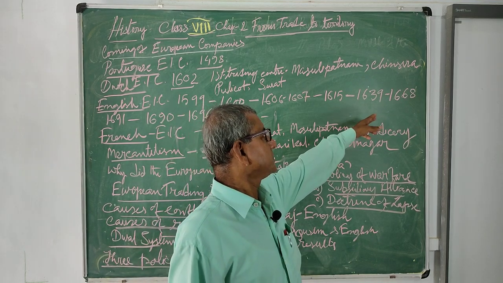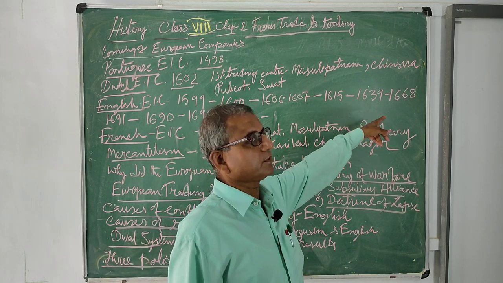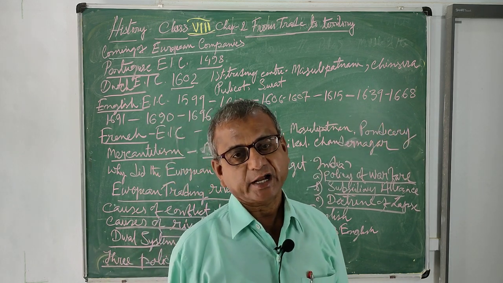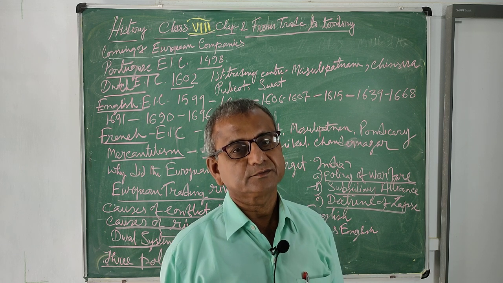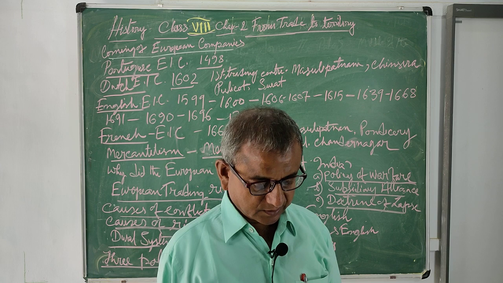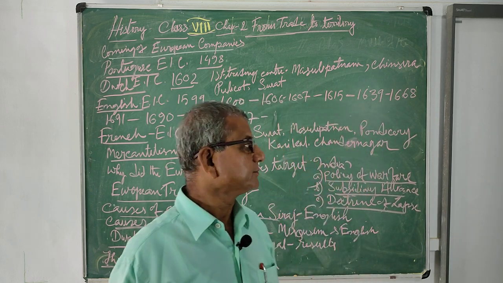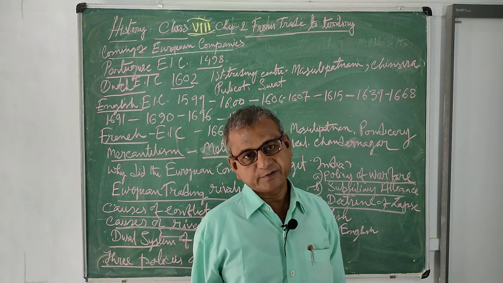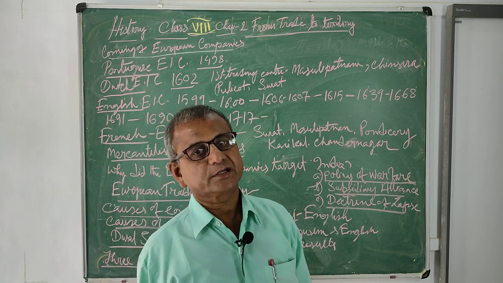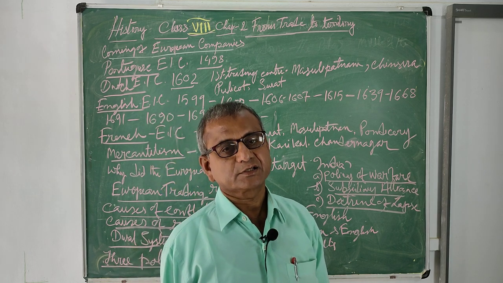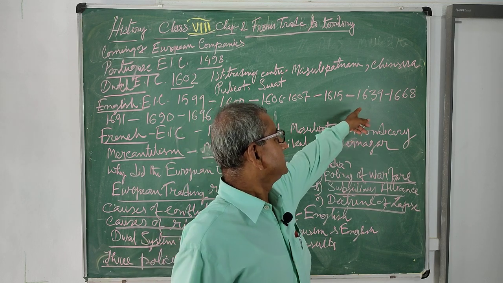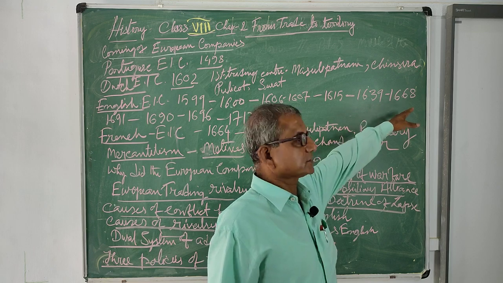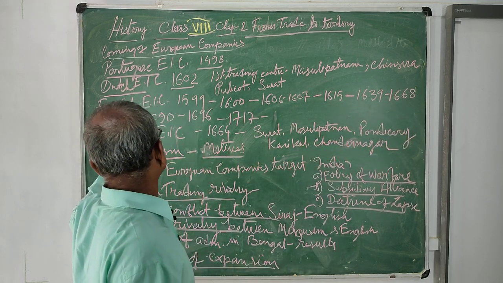And gradually afterwards we can see Bombay, when Charles II, the English monarch, married Catherine, the Portuguese princess, and got as a dowry the Bombay village at that time. Naturally, Bombay was given into the hands of the English. Bombay was transferred to the English company in 1668.